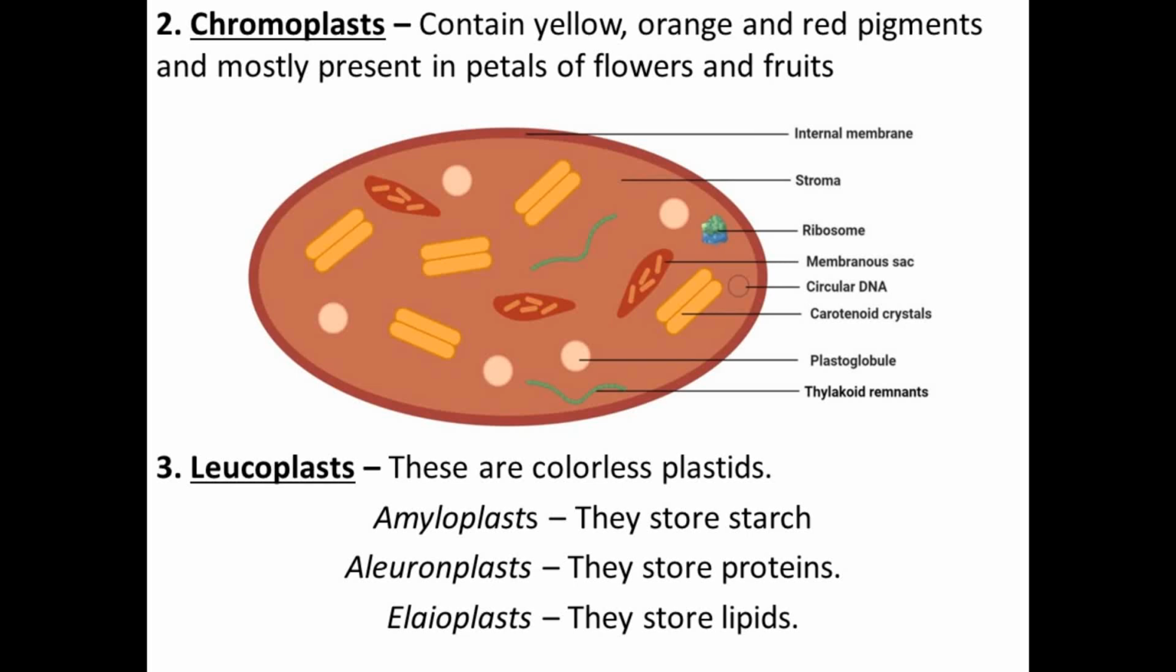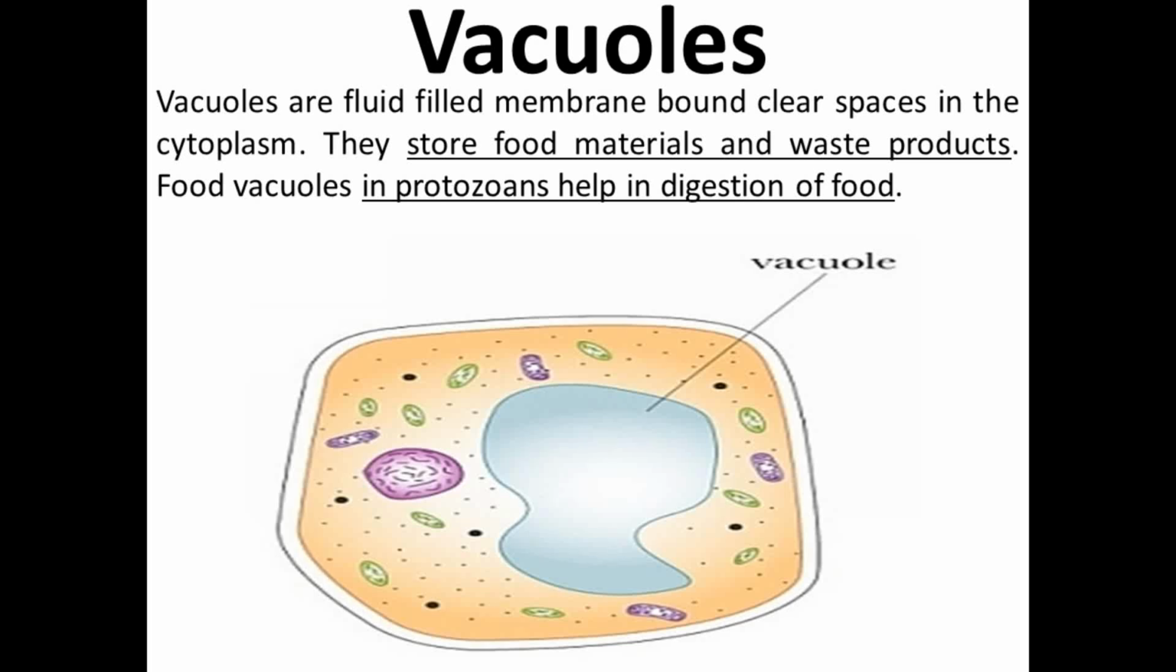Next one is leucoplast. Leuco means colorless. So the plastids which are colorless are known as leucoplast. Their main function is storage. If they store starch, they are known as amyloplast. If they store protein, they are known as aleuroplast. If they store lipids, they are known as elaioplast. Next is vacuoles. Vacuoles are the fluid-filled membrane-bound clear spaces in the cytoplasm.